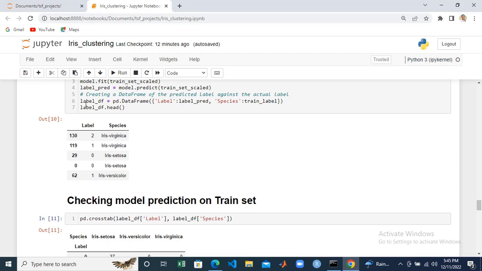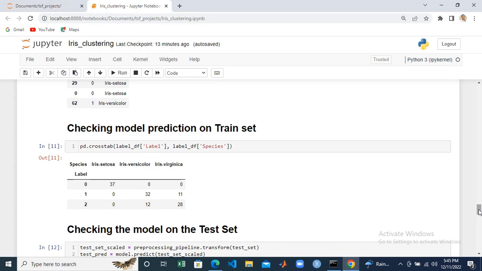We are going to create a data frame that is going to contain the predicted label, which is label pred, and the actual label, which is species. Then label.head will give us the first five rows. Checking how accurate our model is, we can see that our model is very good, because the actual label of data is also 3 in number. So we also have 3 labels, and we can clap for ourselves at that junction.